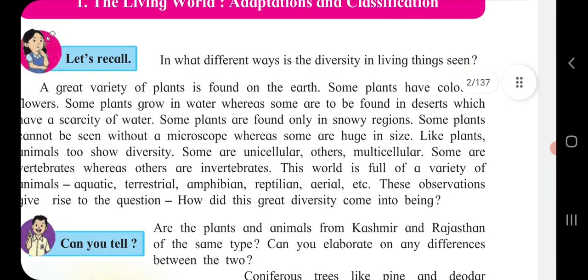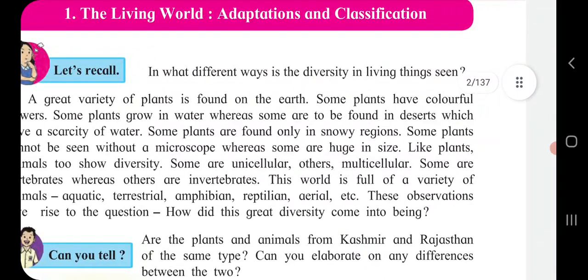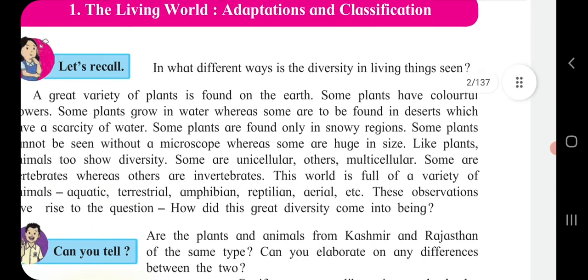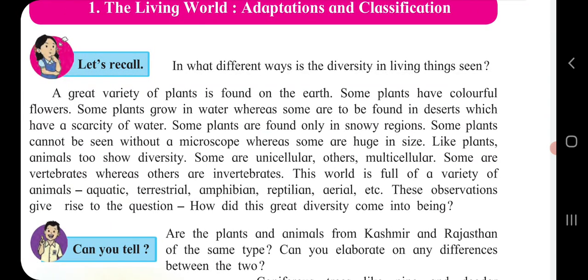Some are vertebrates, whereas others are invertebrates. Children, here two words are there. Vertebrate means those animals which have a backbone. And invertebrates are the animals which do not have a backbone. Such types of animals are called invertebrates.